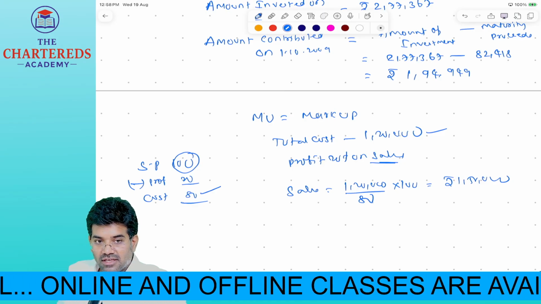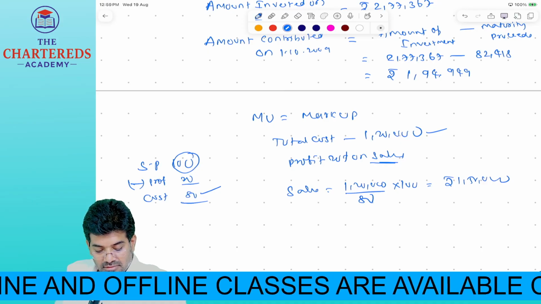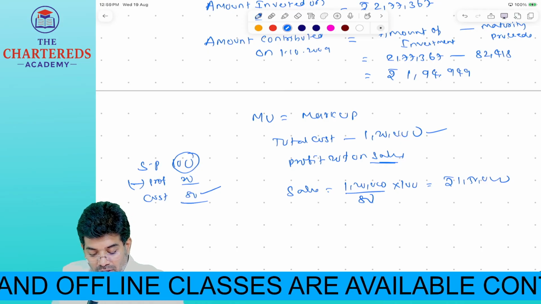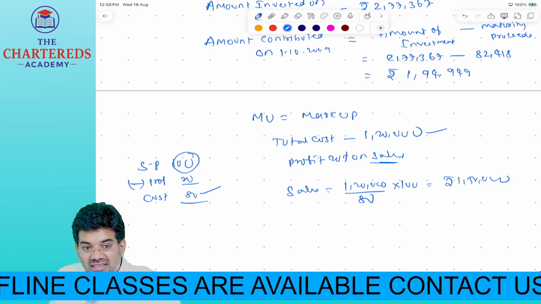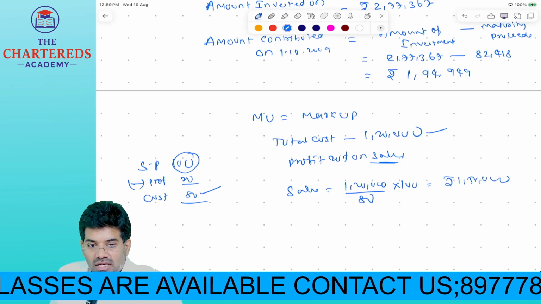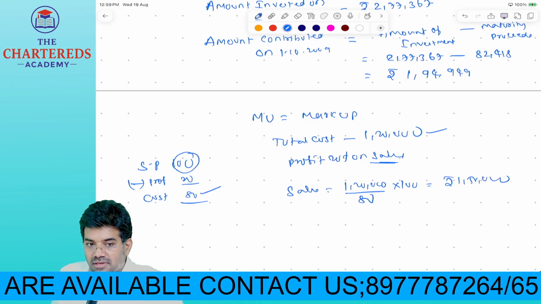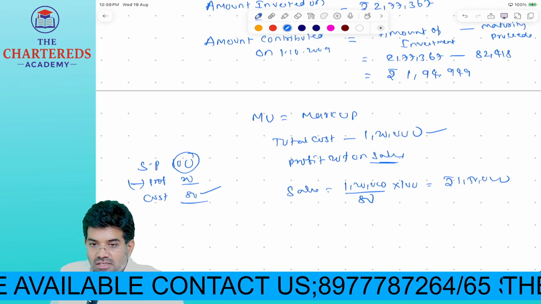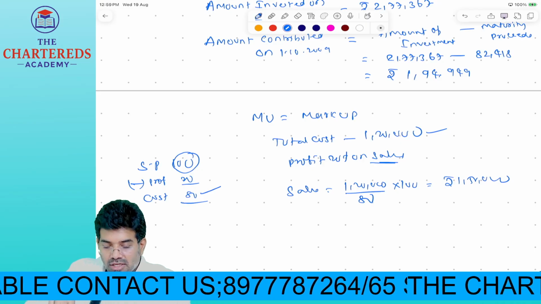Did you get 1,25,000? How much did you press? 20% on sales. 1 lakh, I said 1 lakh, 1,20,000 is our total cost. All clear first. 1,20,000 is our total cost. Press MU, and after pressing, press 20%. That's all.